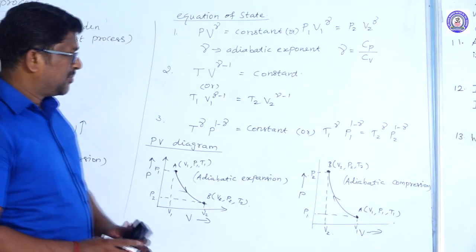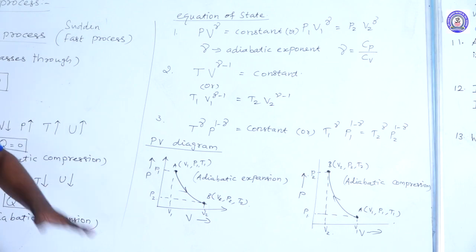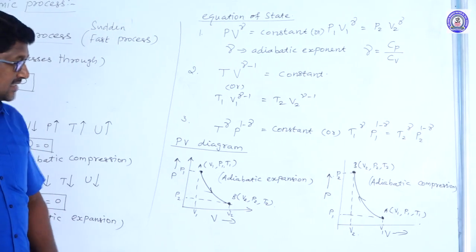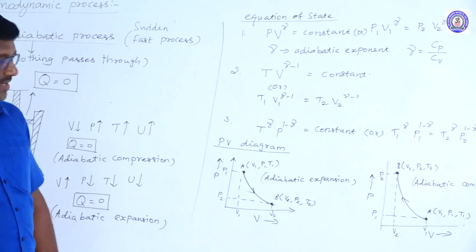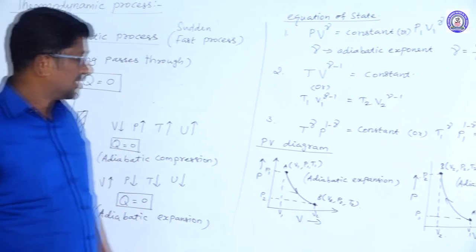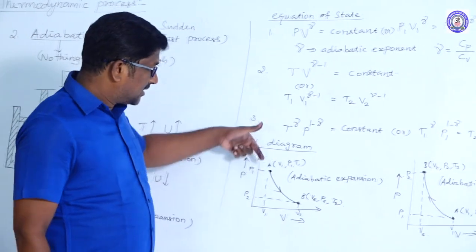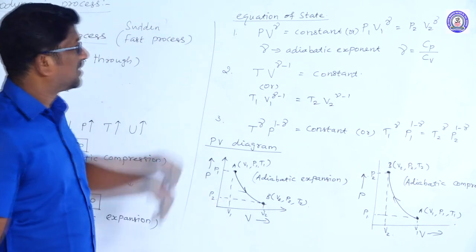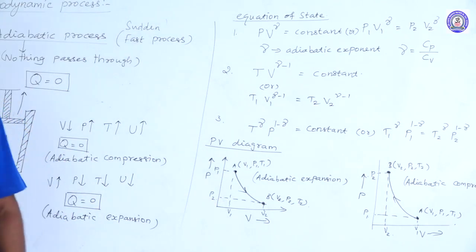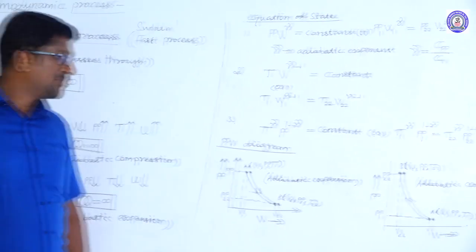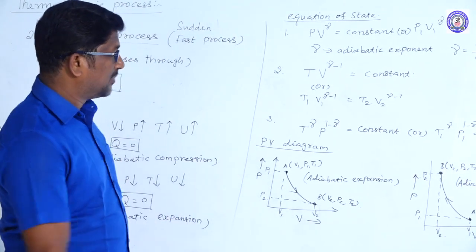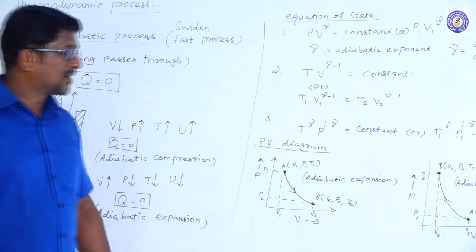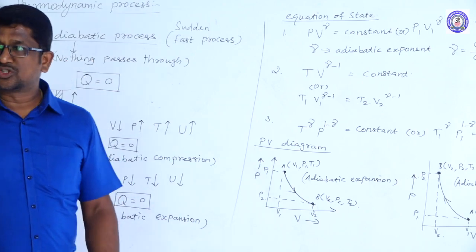The nature of the PV diagram for isothermal process and adiabatic process is almost same. The only difference is that in adiabatic process the PV curve is steeper than isothermal process. So that is the main difference between the PV diagram of adiabatic process and the isothermal process.